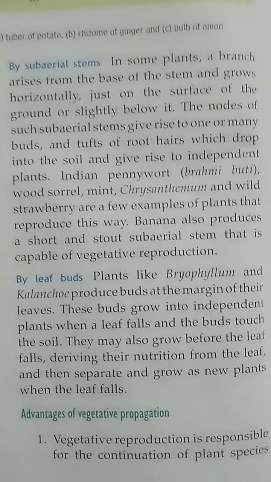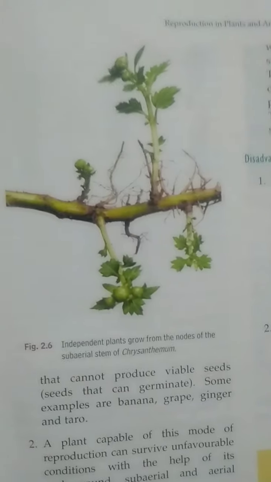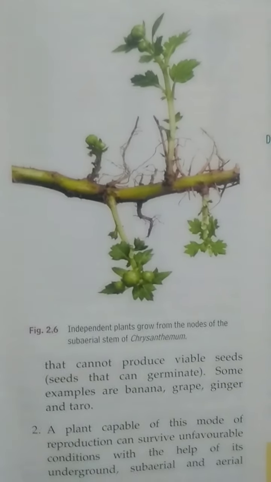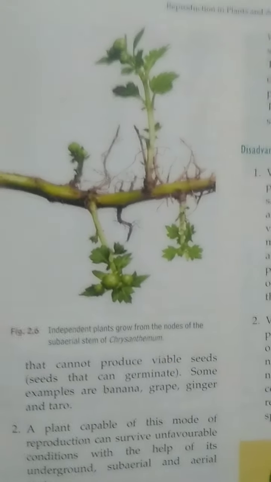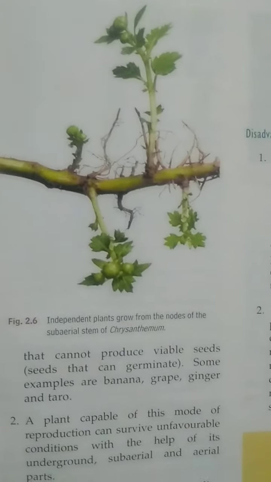In this figure students, you can see that in this plant from the base of the stem some small branches are arising, and these branches grow horizontally just on the surface of the ground or slightly below it.